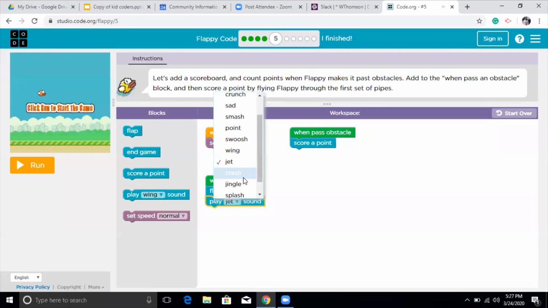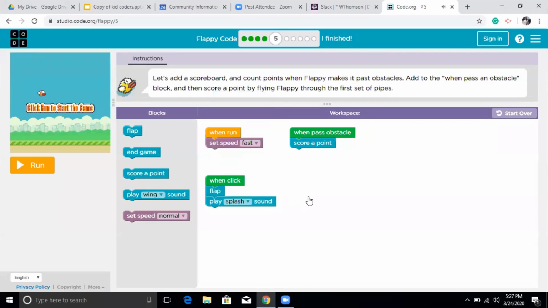So I don't like this much, so I'm going to choose splash. Yeah, so this is better. So I have a code written here in the workspace which says when run, set speed fast, when pass obstacle, score a point, when click, flap, and then play splash sound when it flaps.